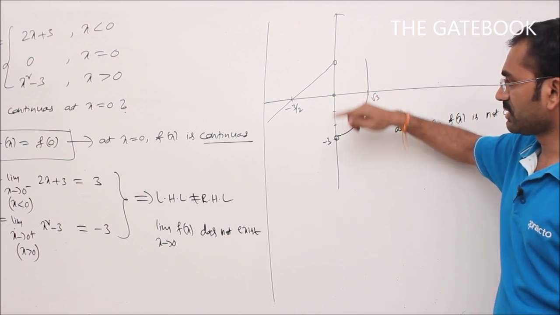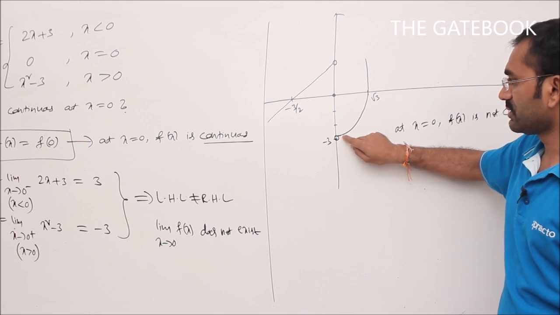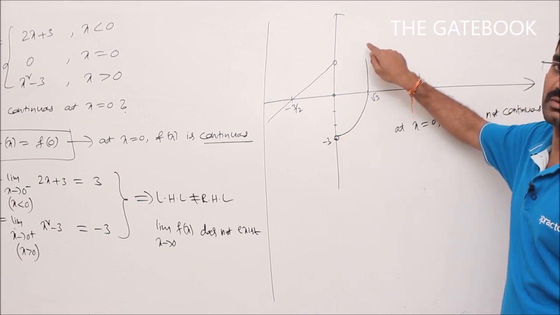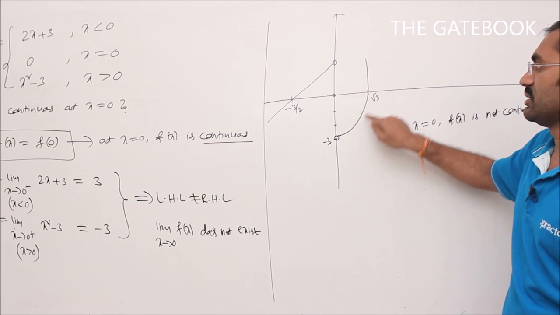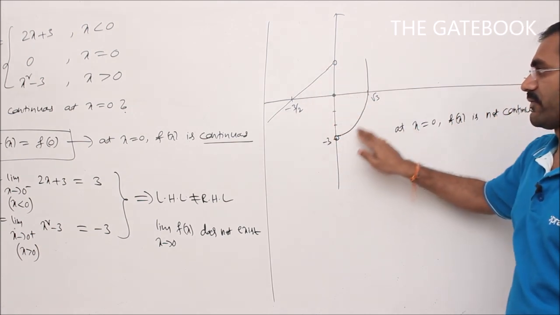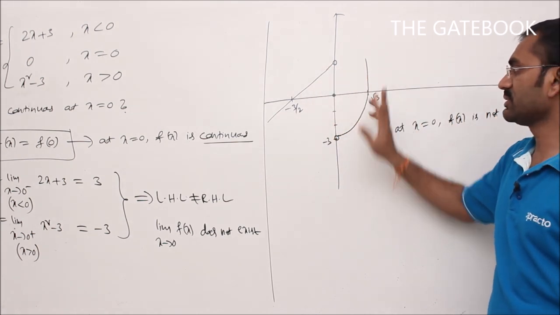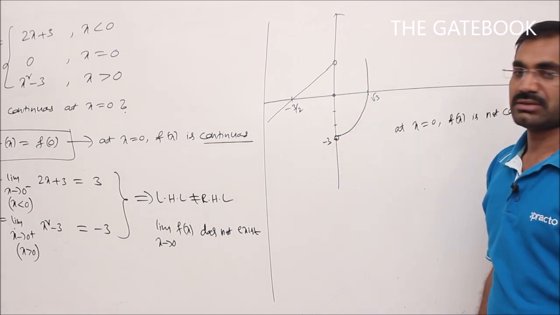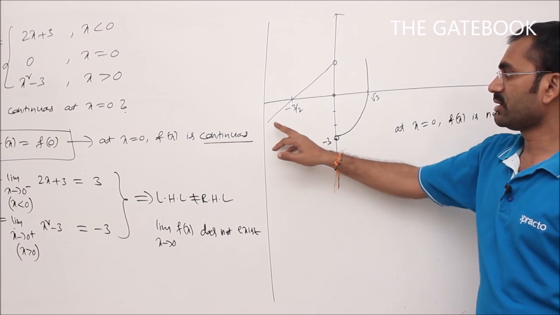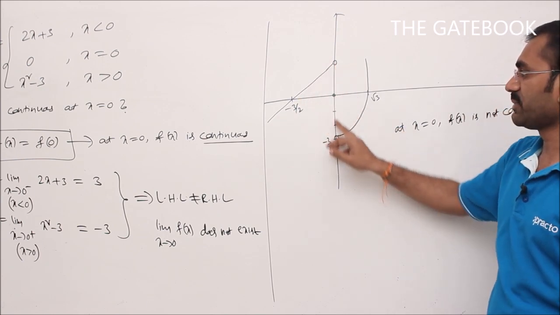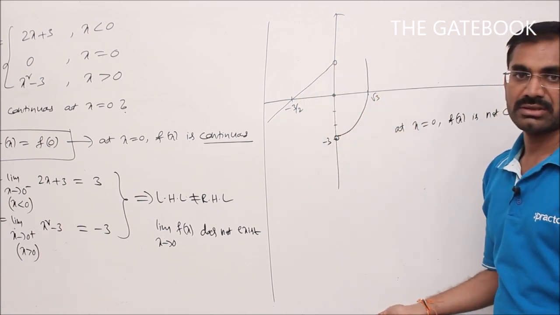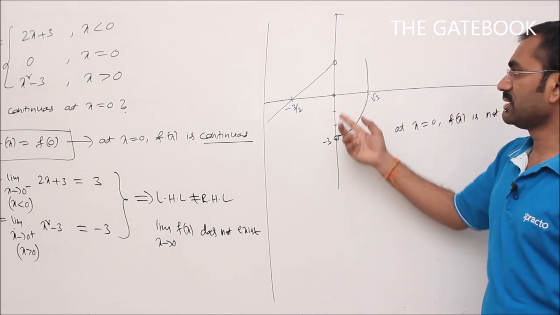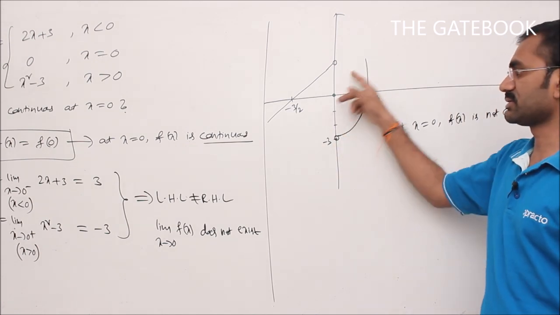After this one, again you have to come here. After that you have to go like this. So without lifting pen or pencil, we can't draw this graph. So that is a discontinuous function. That is the general meaning of a discontinuous function. If you draw any graph without lifting pen or pencil, that is a continuous function. Suppose you are lifting pen or pencil, that is not continuous. That is a discontinuous function.